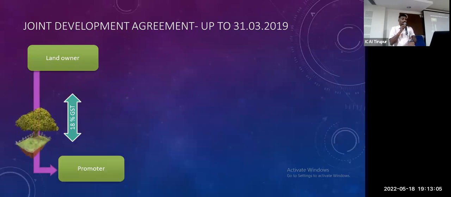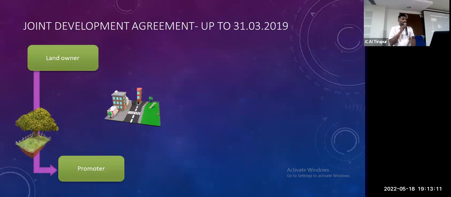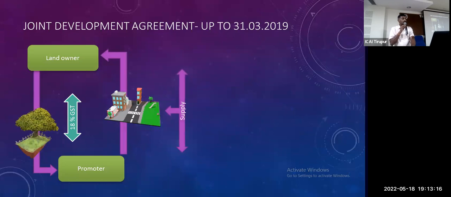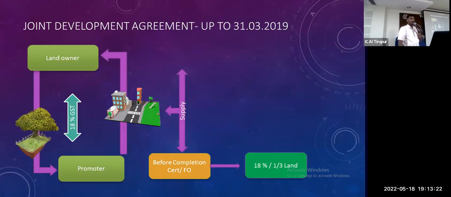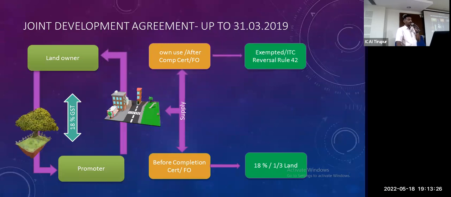Landowner transfers the land to the promoter. This is up to 31(3). The landowner has to pay on whatever they are getting transferred. Landowner pays, then again the promoter transfers. When the transfer happens, if the completion certificate is already obtained, that means completion or occupation is completed, then I have to reverse under rule 43. If the completion certificate is not there, then I have to charge 18% with the concession of 1/3 land.